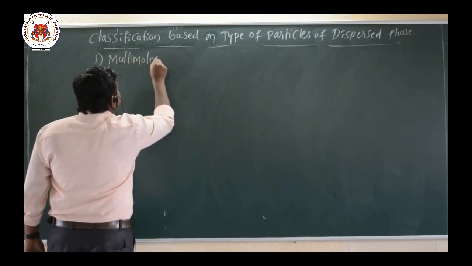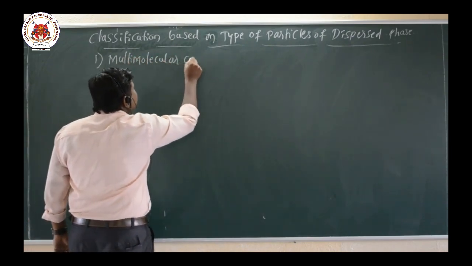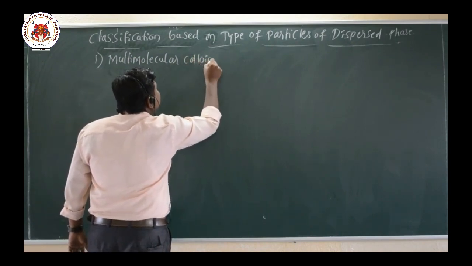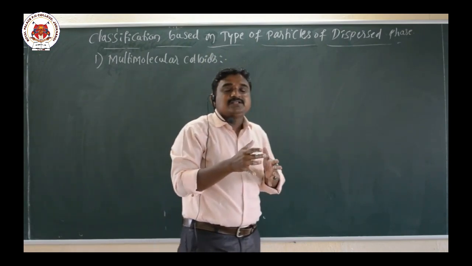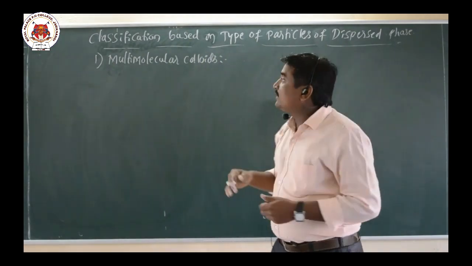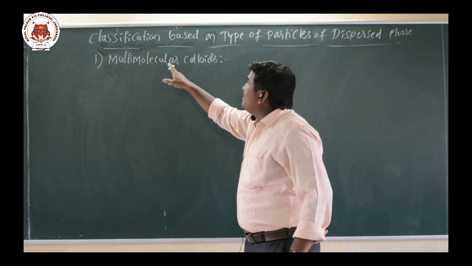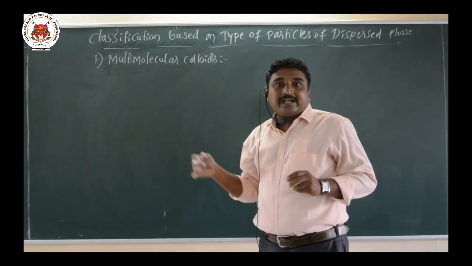Multimolecular colloids. The name only indicates what here? Multi. Multi means many. Many particles aggregate to form colloids. So such type of colloids are called multimolecular colloids.